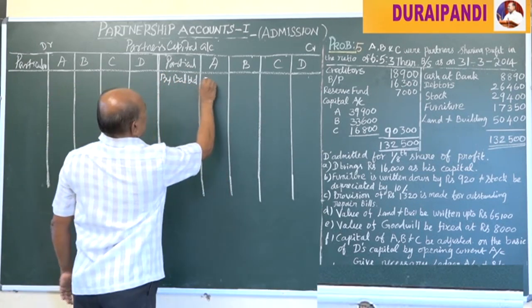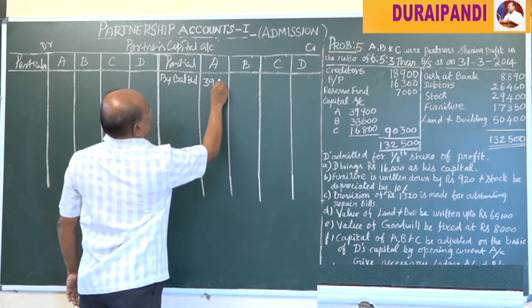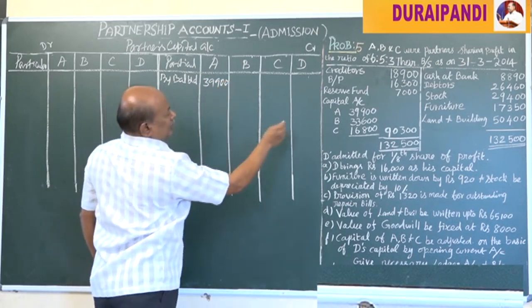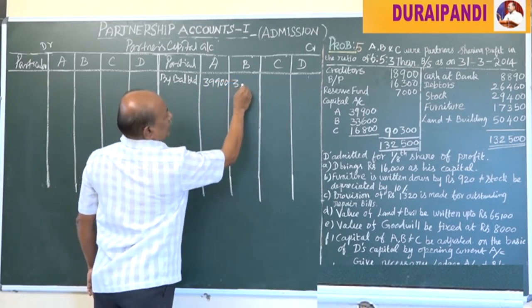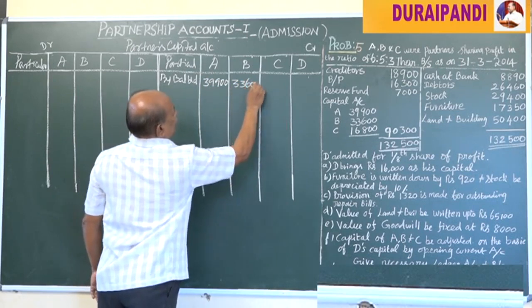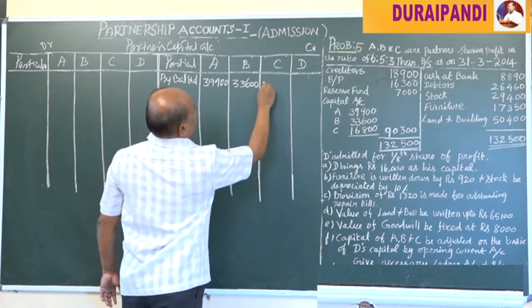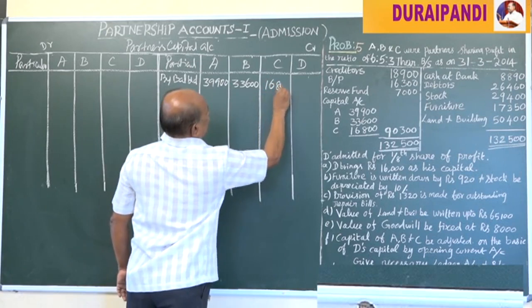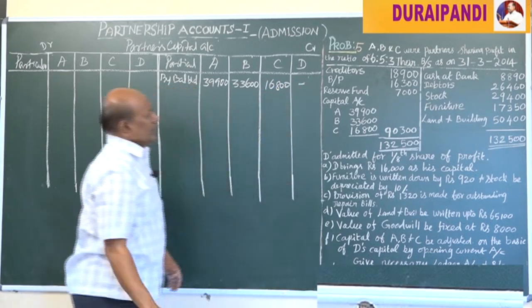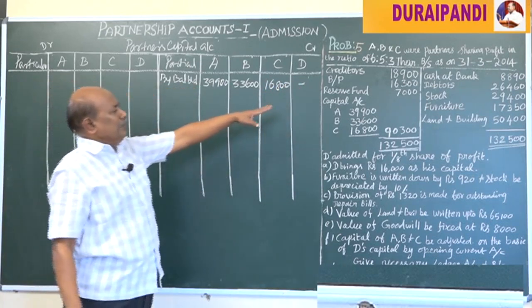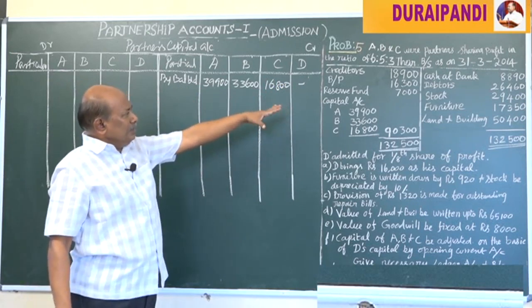For A 39,900, for B 33,600, for C 16,800.